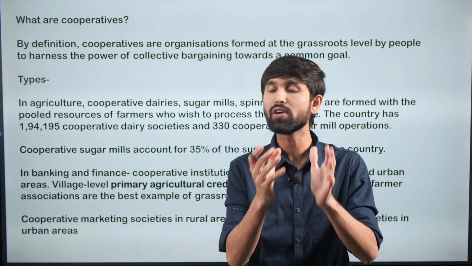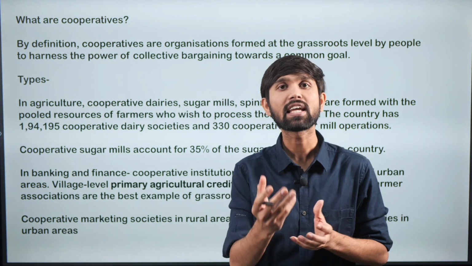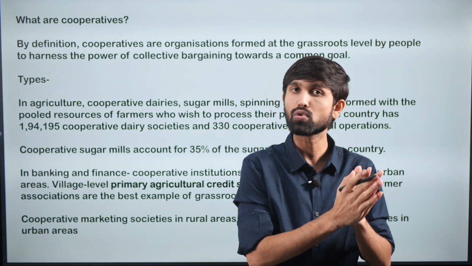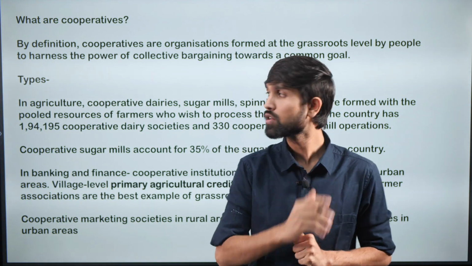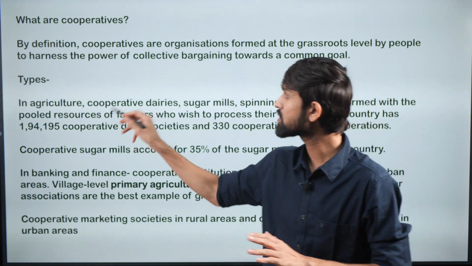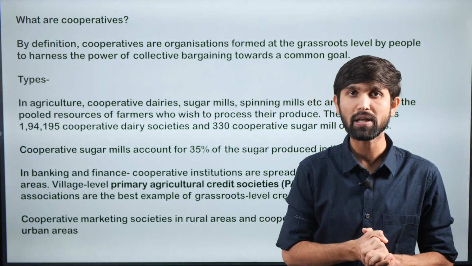We all know the success of Amul, how a few dairy farmers came together and constituted Amul, and now it supplies not just to that state but all over India. This success story shows why regulation of these societies becomes important.